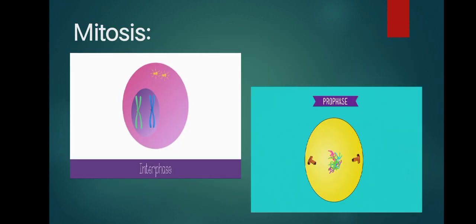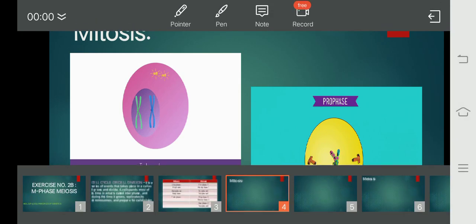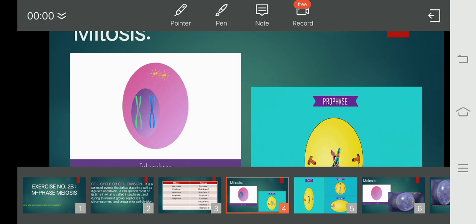So, in mitosis, interphase, as you can see in this picture, is when the cell grows and makes a copy of its DNA. During the mitotic M phase, the cell separates DNA into 2 sets and divides its cytoplasm, forming 2 new cells. So in interphase, the cell grows and makes a copy of its DNA.